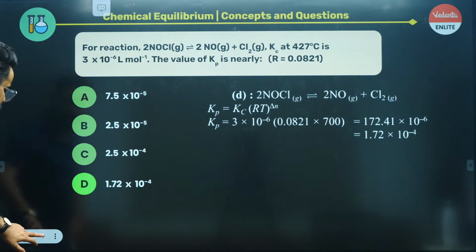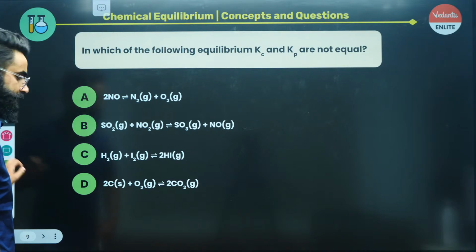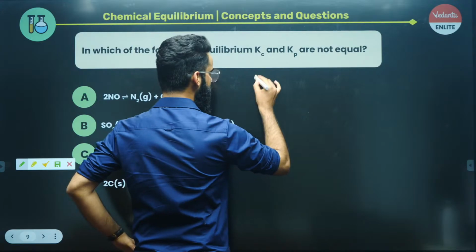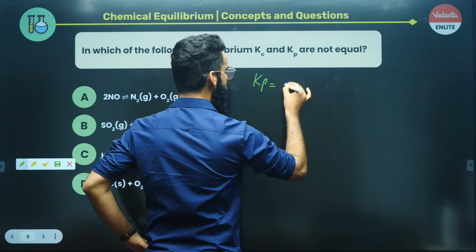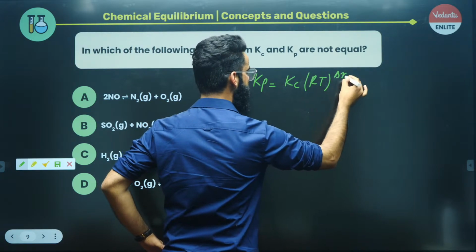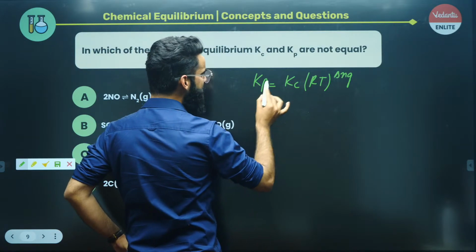Perfect. Let me quickly move on to one more question, guys. In which of the following are Kp and Kc not equal? So first thing, when can Kp and Kc be equal? See, if I write Kp is equal to Kc (RT) raised to delta Ng for a homogeneous gaseous phase reaction, you guys know it. Now, first thing, when can Kp be equal to Kc?